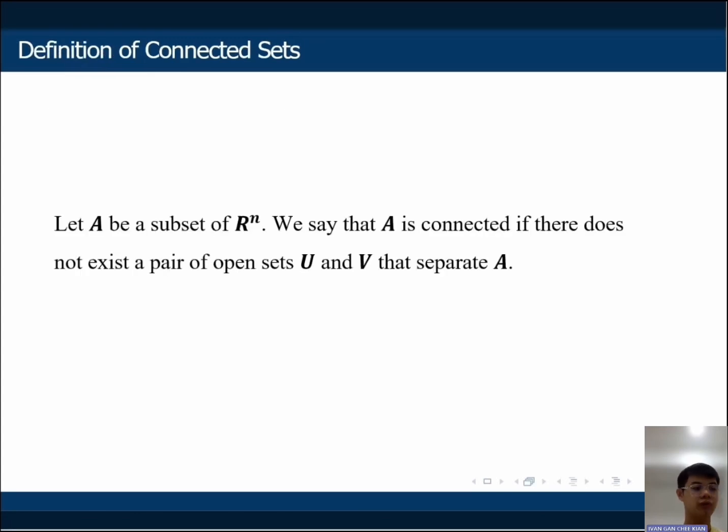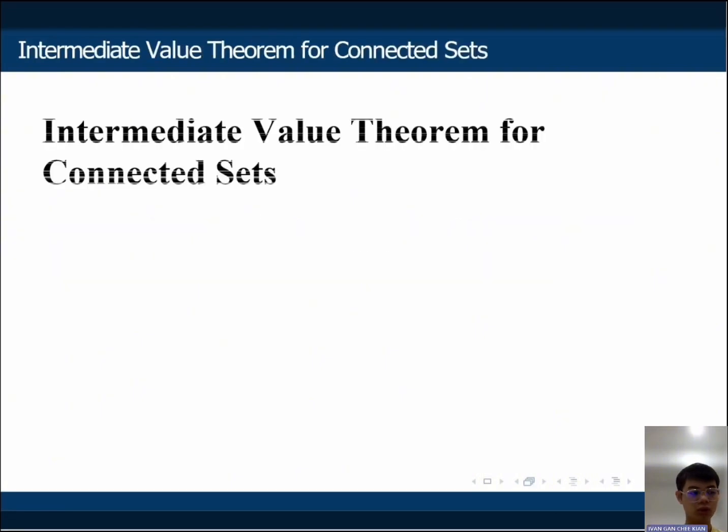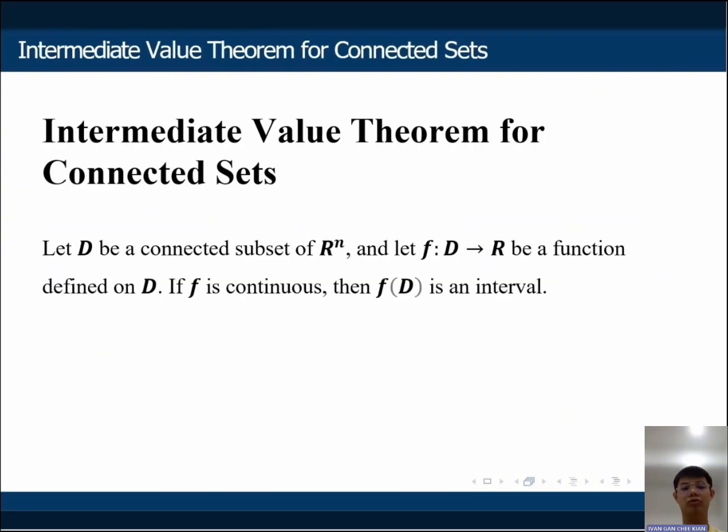So, after we introduce the breakdown of connected sets, what are connected sets? Let's introduce the definition of connected sets. Let A be a subset of R^n. We say that A is connected if there doesn't exist a pair of open sets U and V that separate A. So, let's introduce the theorem of connected sets, which is the intermediate value theorem for connected sets.